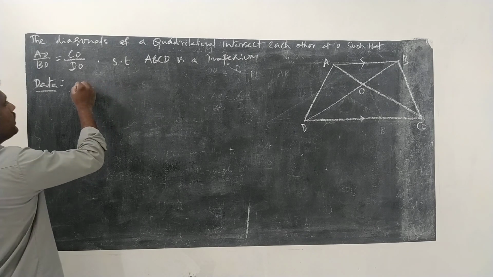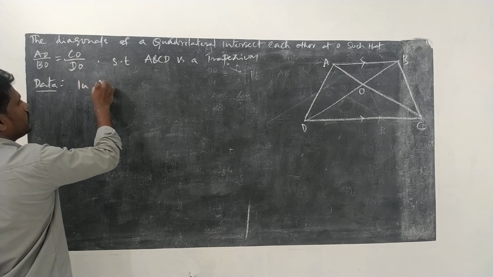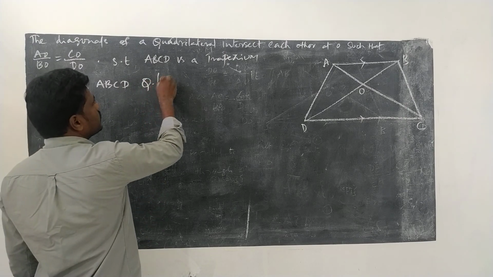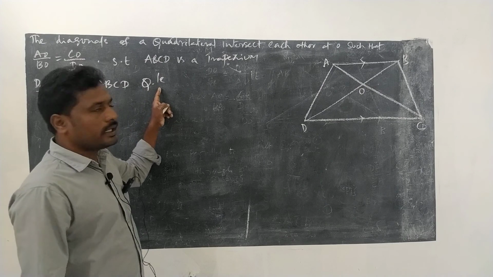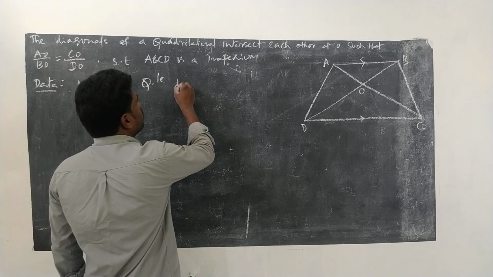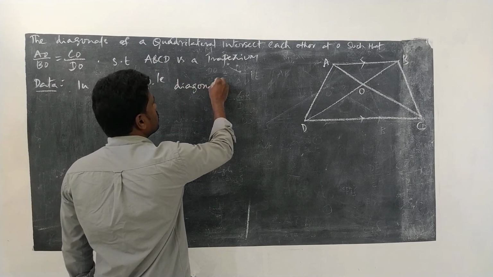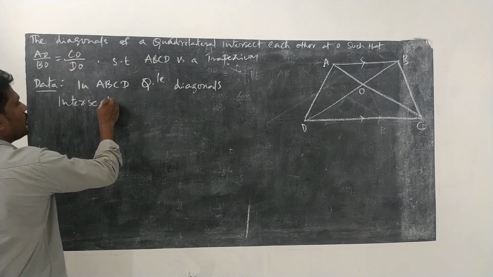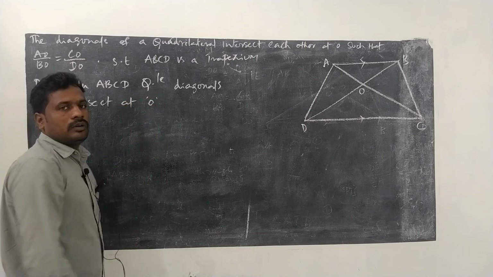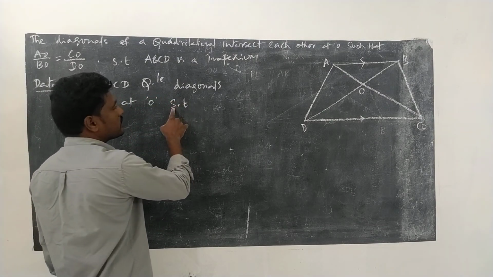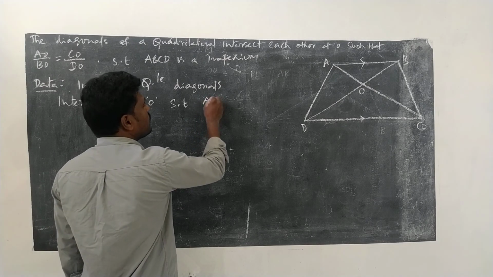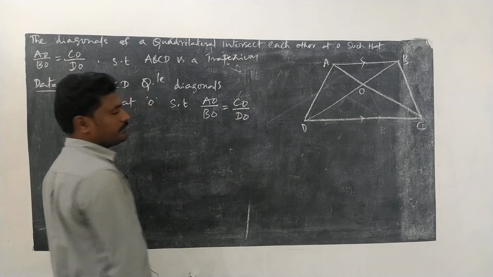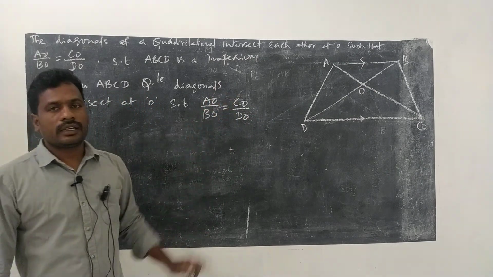So in quadrilateral ABCD, diagonals intersect at O such that AO by BO is equal to CO by DO. Like that they are intersecting.